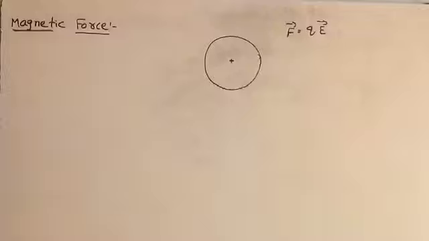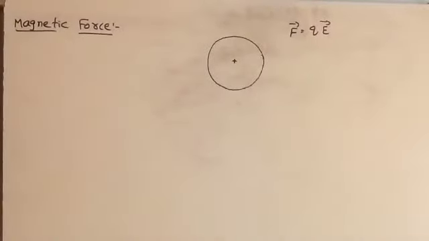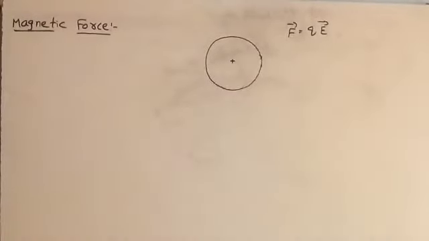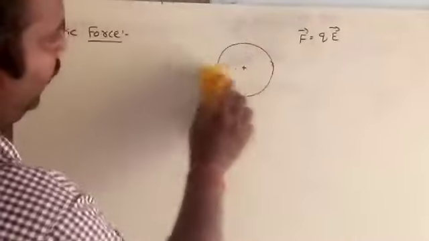What is the meaning of electric field? The region or space around a charge in which a positive charge will experience a force, that region we call an electric field. Similarly, here we have to find the magnetic force. Now, how can we find the magnetic force? We'll see.